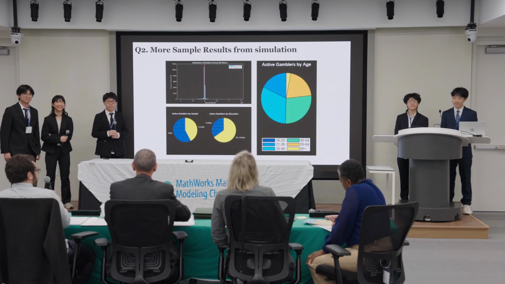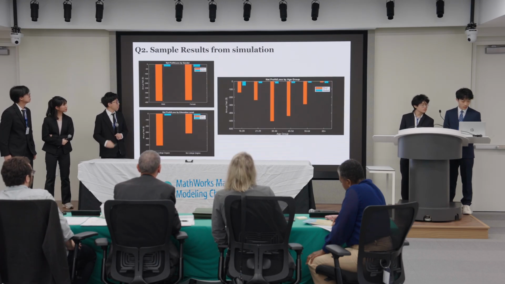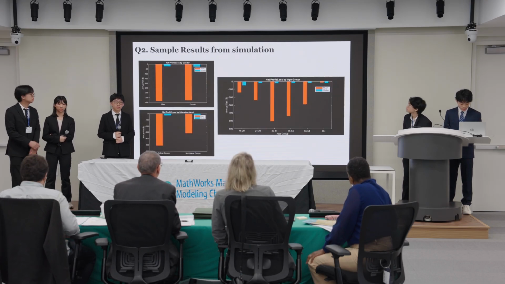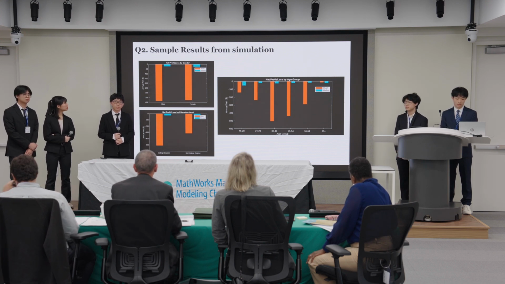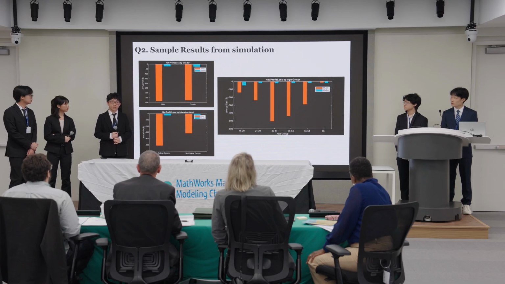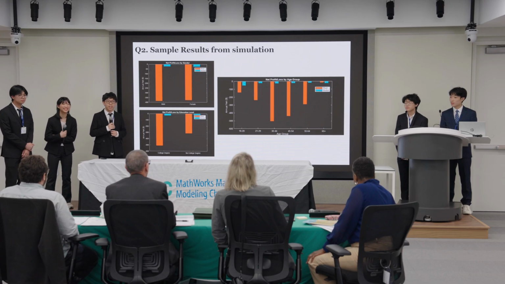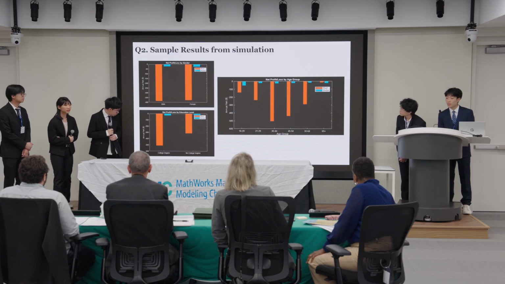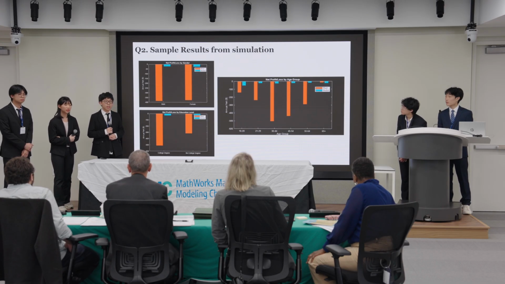Can you go back one page, please? On here, did you look at the variation that you were seeing in your simulations to generate these final plots? Are these just plotting the means from the simulations?